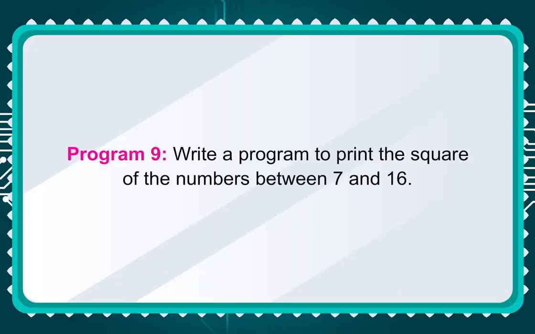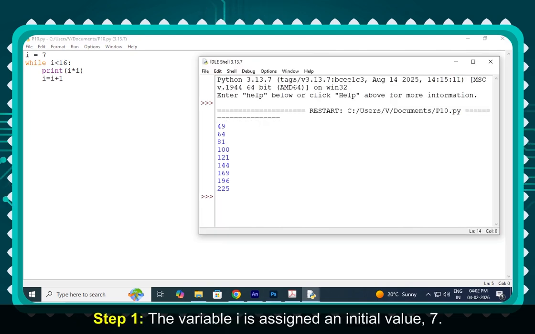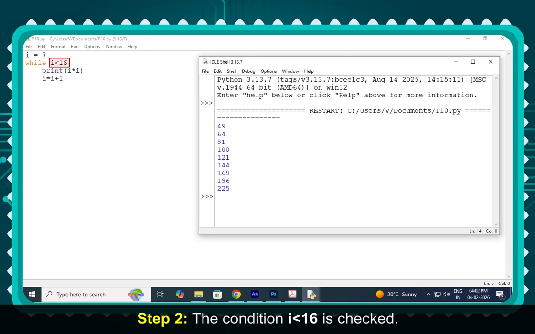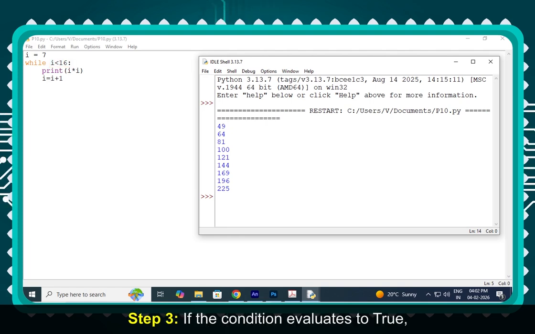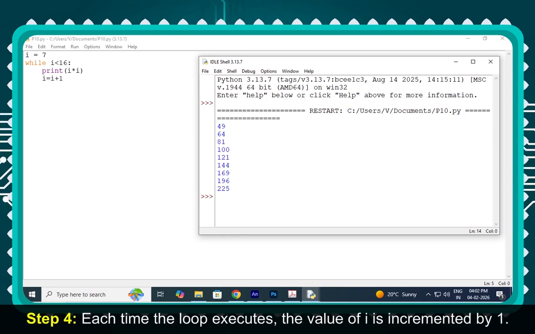Program 9. Write a program to print the square of the numbers between 7 and 16. Example. Output. Working. Step 1. The variable I is assigned an initial value 7. Step 2. The condition I less than 16 is checked. Step 3. If the condition evaluates to true, then the statement print I multiply by I is executed. Step 4. Each time the loop executes, the value of I is incremented by 1.